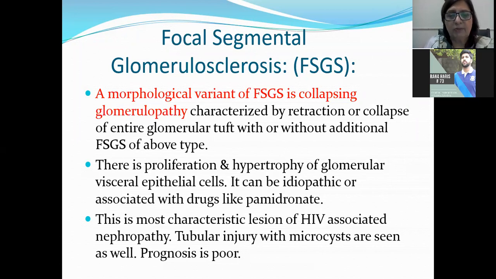So it can be idiopathic or it can be associated with a drug like pamidronate. The most characteristic lesion of this type is also seen in HIV-associated nephropathy. So this collapsing glomerulopathy is also a characteristic microscopic appearance of HIV-associated nephropathy. Tubular injury can be seen in the formation of microcysts, and in the case of this morphological variant, collapsing glomerulopathy, this has a poor prognosis.